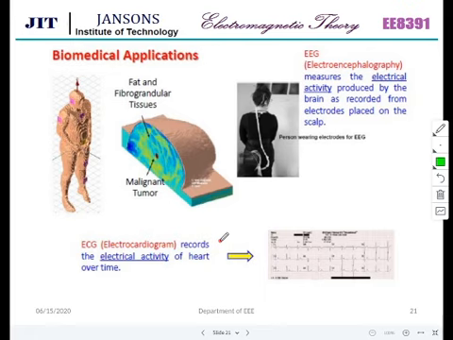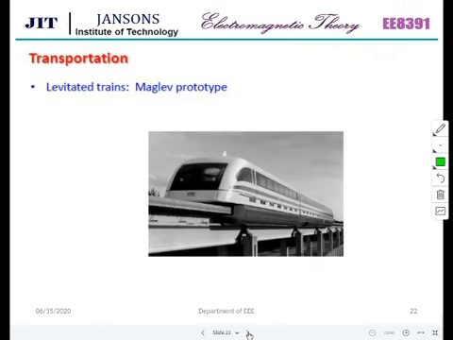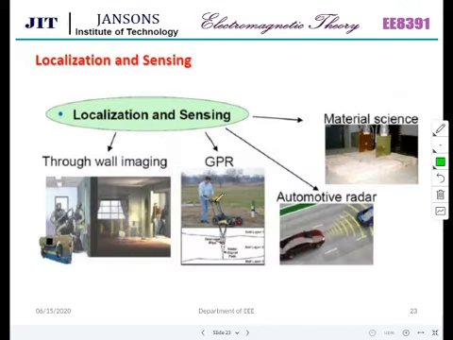People who understood electromagnetics in a better way have manufactured all these devices. Levitated trains, maglev. GPS location, GPR, automotive radar. This is available in electric vehicles nowadays. A lot of intelligent car dashboards are getting done. If you go to the Tesla website or even the Robert Bosch website, you can see a lot of videos like this. So this is all electromagnetics.